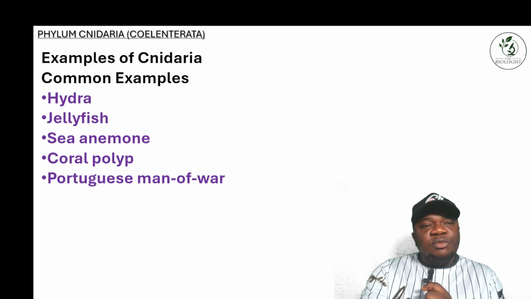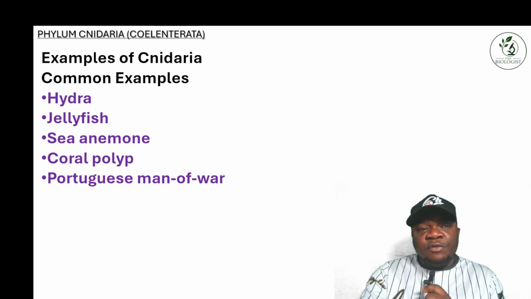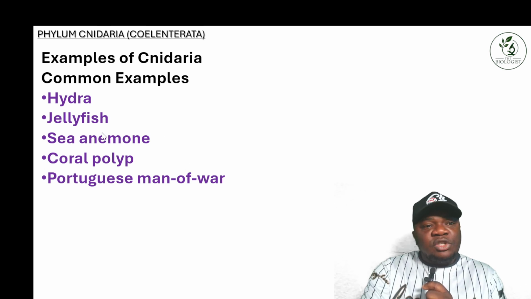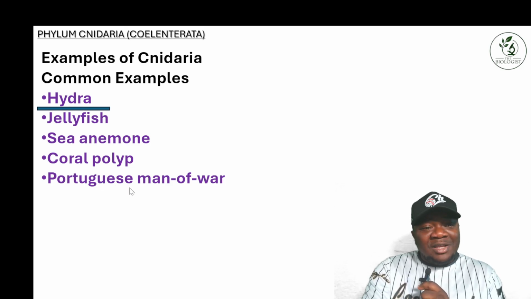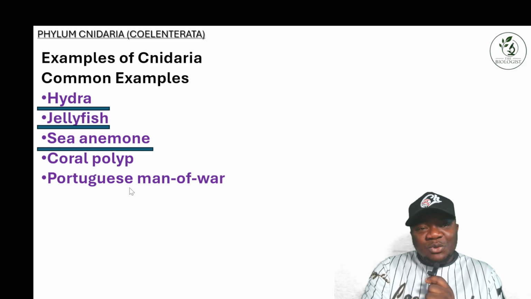Some good examples of Cnidaria are the hydra, the jellyfish, the sea anemone, the coral polyp, and the one with the funny name, the Portuguese man of war. These are very good examples of Cnidaria.